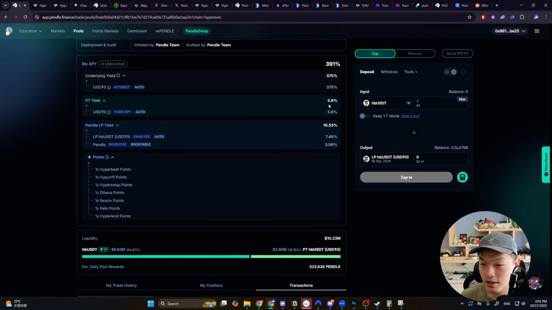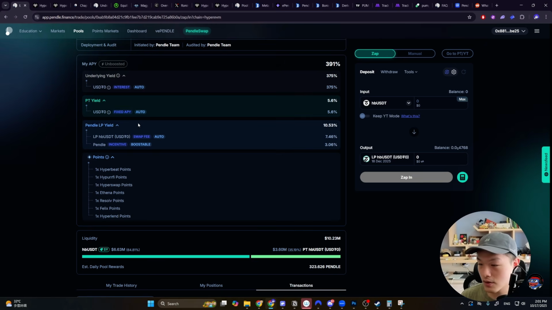It's about 5.6% of the overall capital if you actually work out the numbers, but your combined yield would be higher than just 5%, right? Let's say the SY is earning about 10% on your total liquidity pool capital, and then the PT yield is earning 5%, then added together is around 15 something percent.